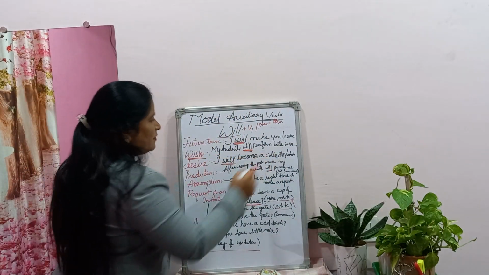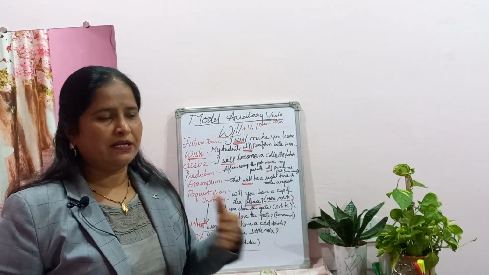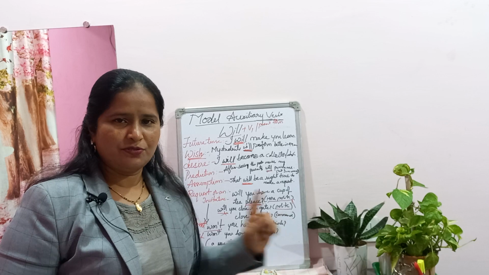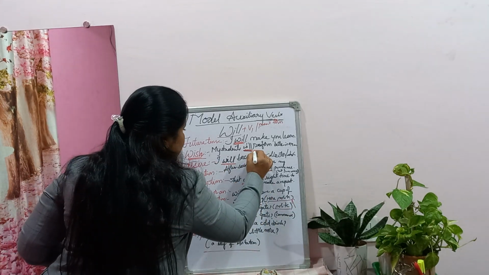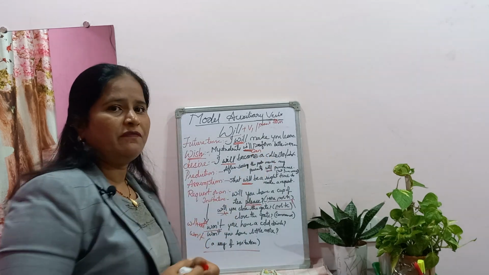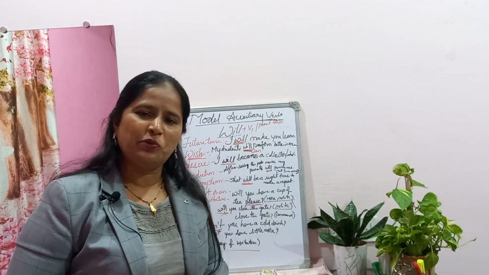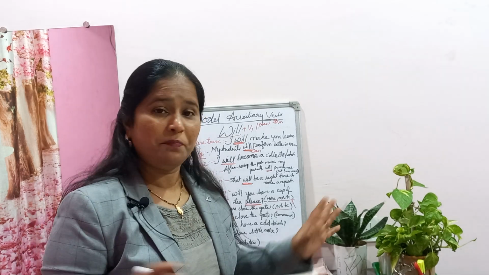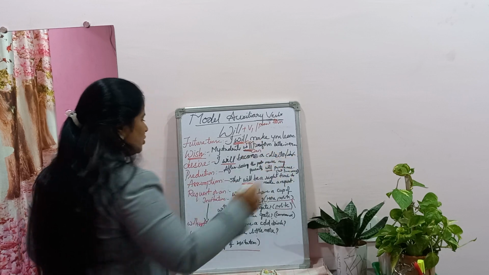My students will perform better in exam. So I wish that they perform well. So my students will perform better. If I say my students can perform, it means now my students have studied well, they are confident enough, and now they can perform well. So here also can has replaced will. You see how it is working.